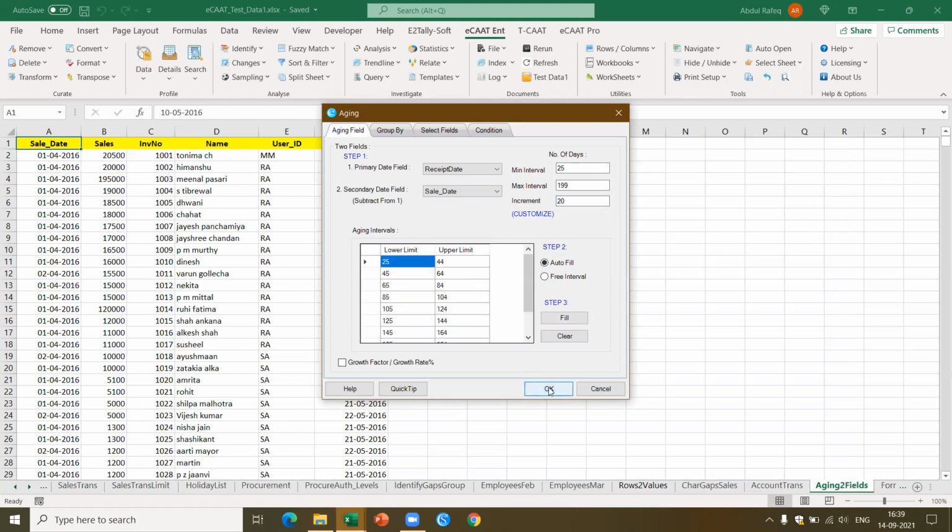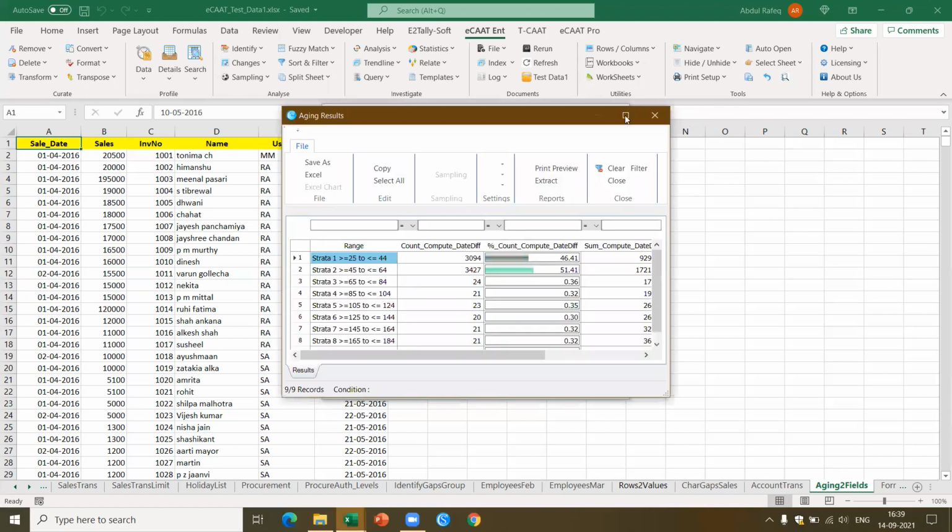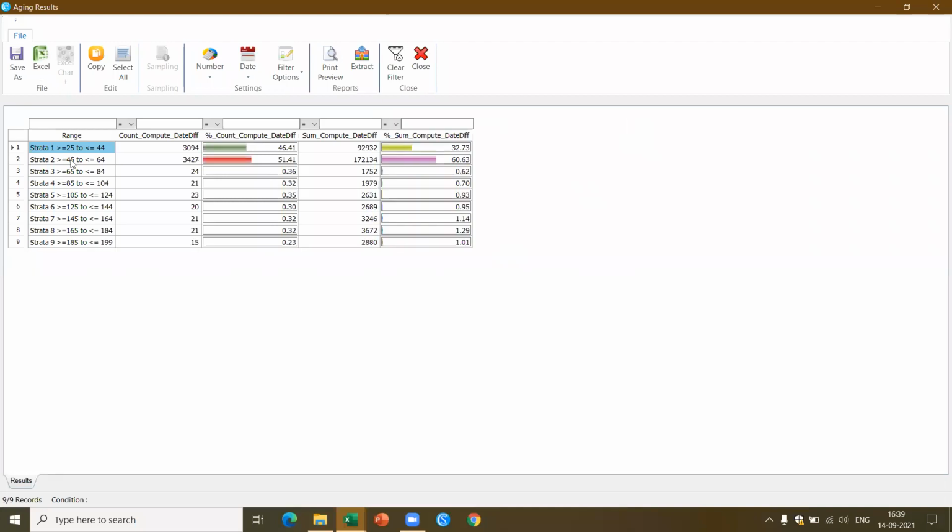Then you see the magic. Once you click OK, for all the sales data received during the year, you'll be able to see the pattern: within how many days, how many parties have paid, and what the percentage is. In this case, between 25 to 44 days, the maximum number is 3,094, and 46% of people have paid within this date. 45 to 64, about 51% have paid.